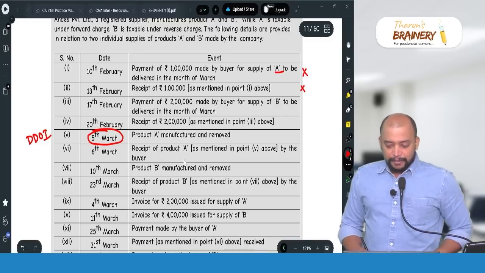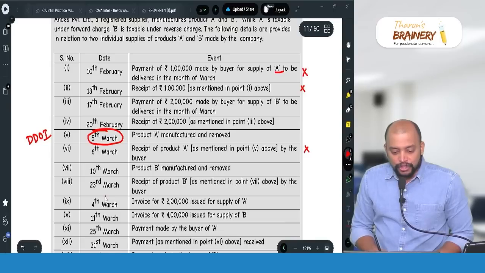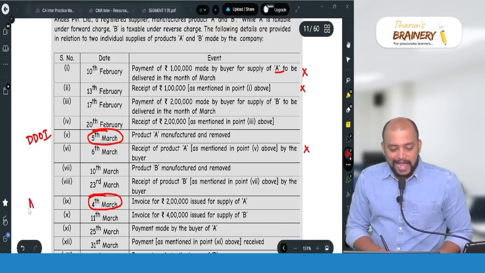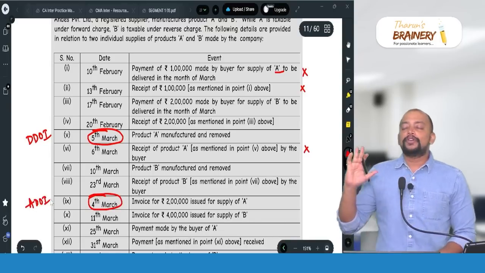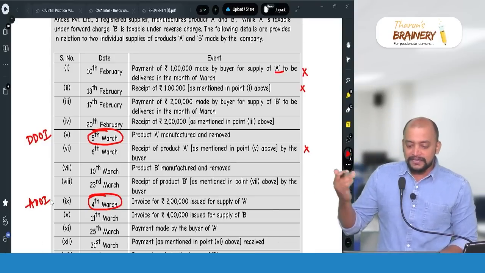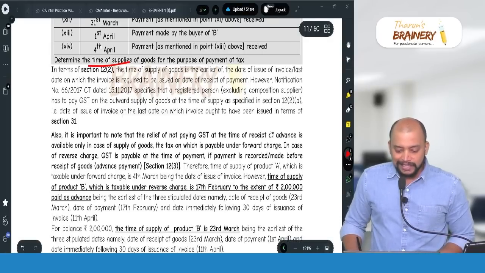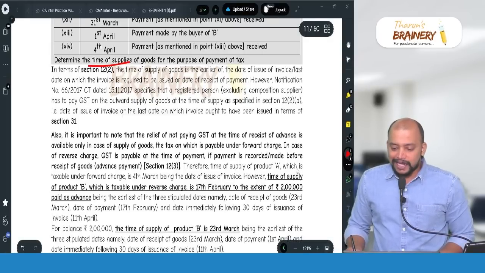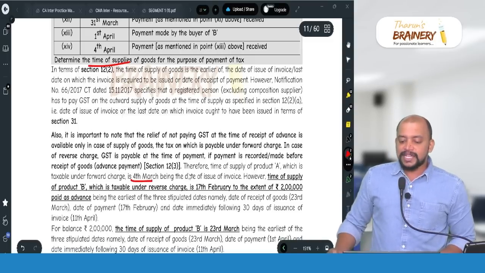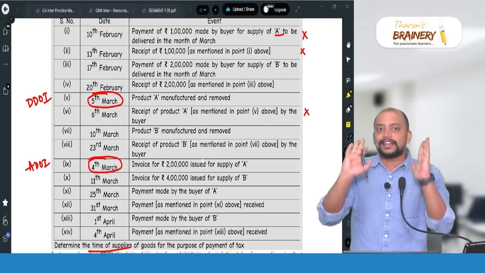And thereafter receipt of product A by buyer is irrelevant. Then invoice for A is 4th March. So 4th March is the actual date of invoice. So therefore due date of invoice or actual date of invoice, whichever is earlier. Which is earlier? 4th March. Therefore the time of supply for product A is 4th March. So that is the answer. So for product A, which is receipt of goods, and 4th March being the date of issuance of invoice. So product A over. Now we don't have to see anything related to product A.